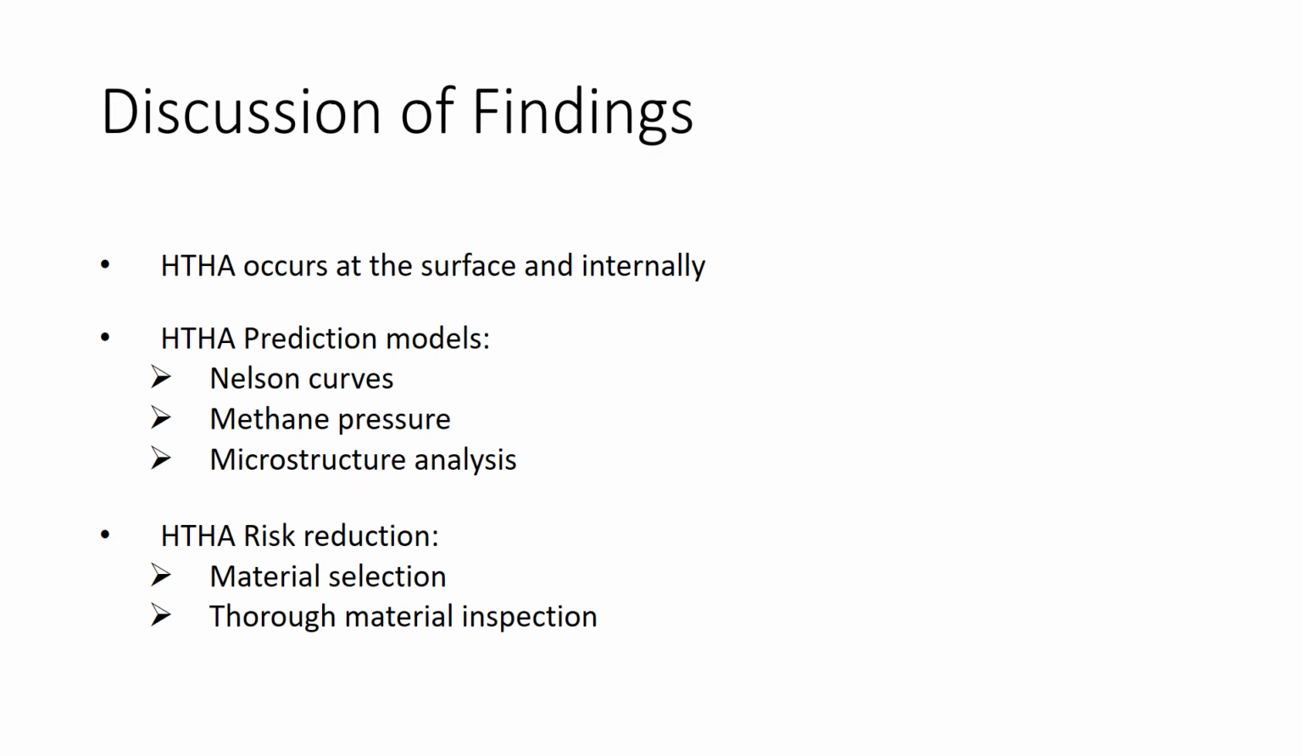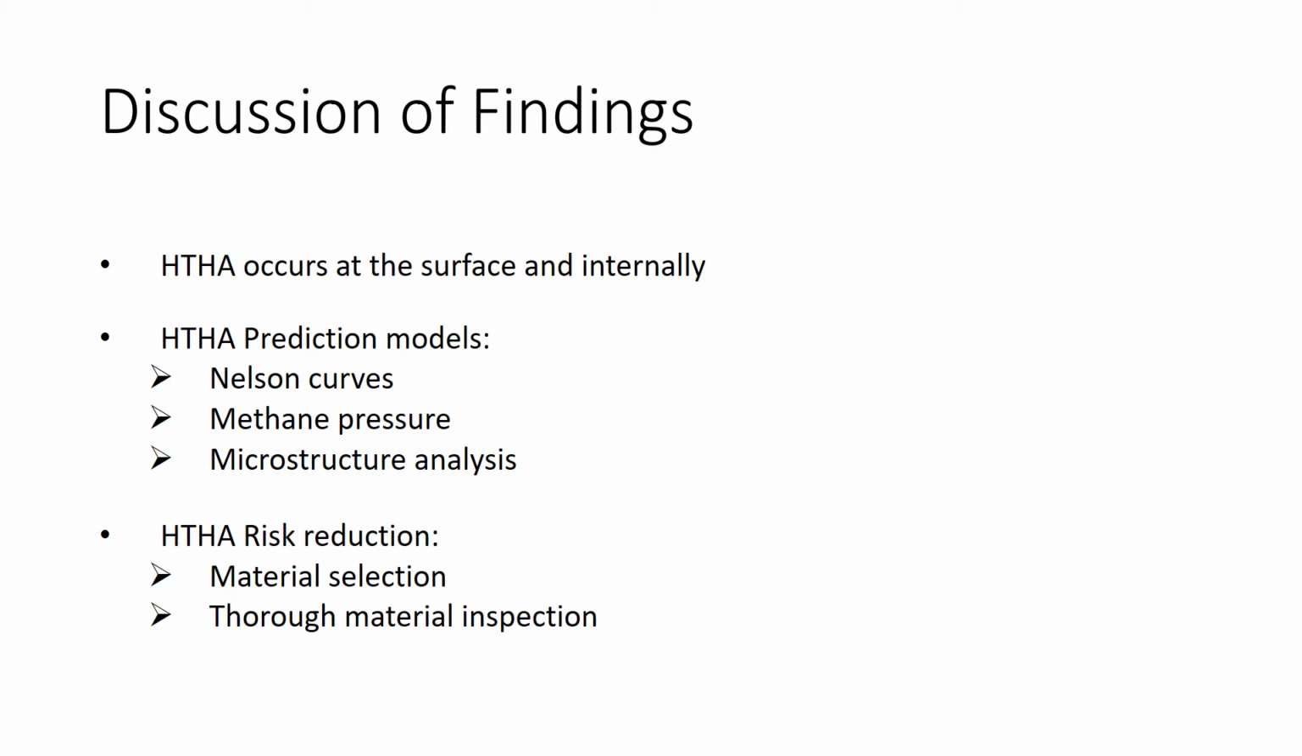Discussion of findings. HTHA weakens steel by decarburization, or removal of carbon atoms from carbide bonds at the surface. Internally, HTHA weakens steel by decarburization combined with fissuring. Hydrogen diffuses into the steel, forming large methane molecules in voids. These large methane molecules become locked in the steel, unable to diffuse out.